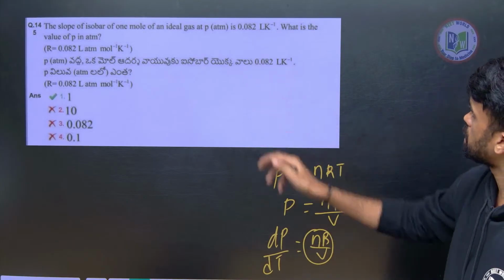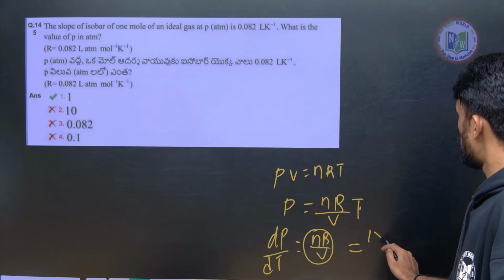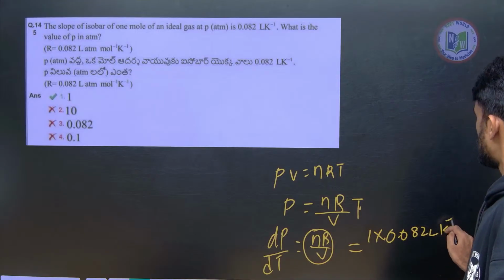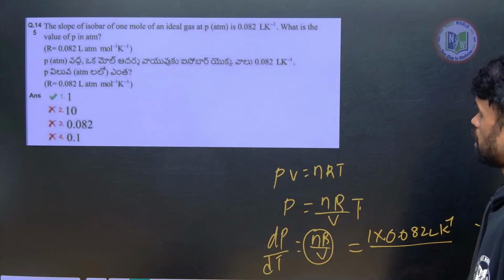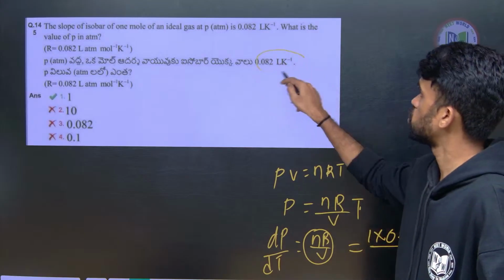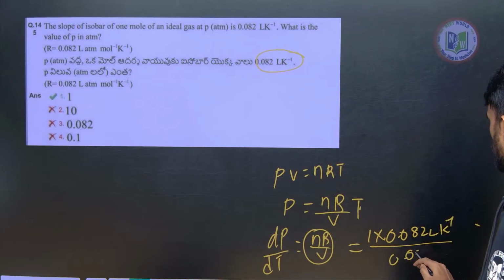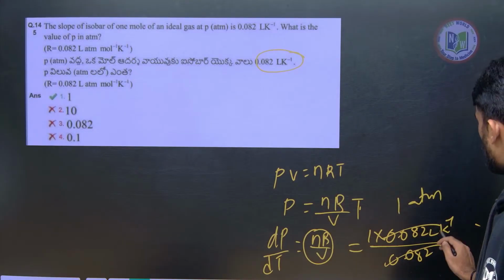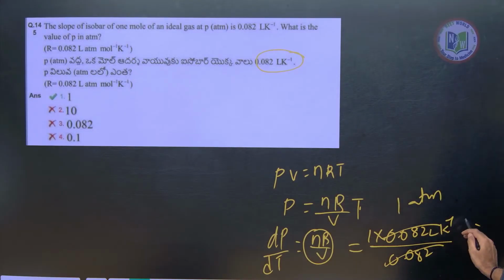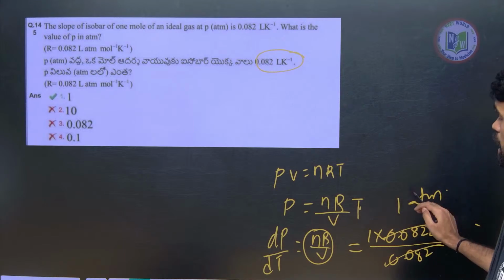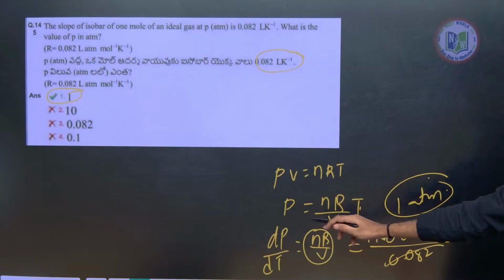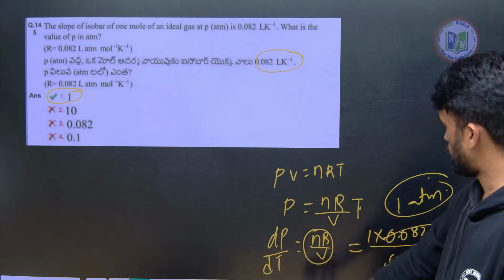How many moles are they saying? It is 1 mole. R value is 0.082 liter atm Kelvin inverse, mole inverse. And V is given as 0.082. So if we cancel out, we will be getting 1 atm. We will remain with atm. So what is the answer? 1 atm is the perfect answer for this. This is the slope formula we should remember here.